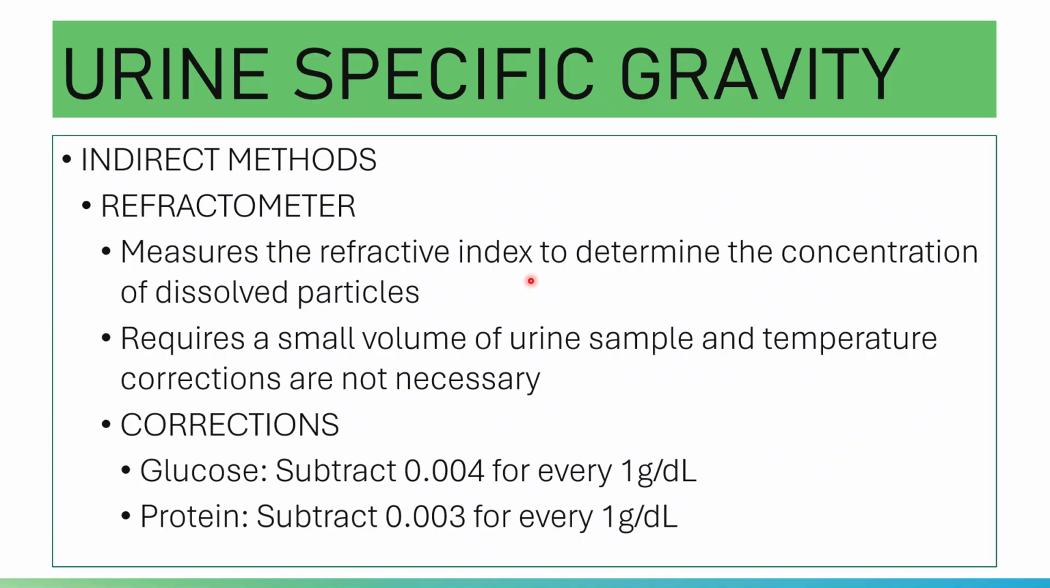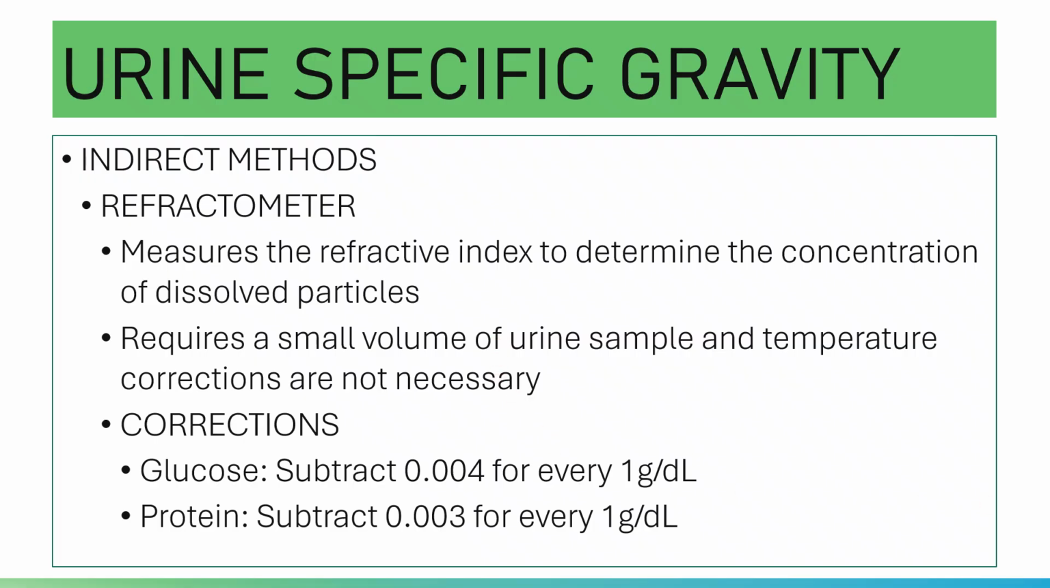By the way, the temperature compensation in the refractometer is between 15 to 38 degrees Celsius. If the urine temperature is below 15, then you need to correct. If the sample is from the refrigerator, you need to return it to room temperature before testing. The refractometer reading is 0.002 lower than the urinometer.